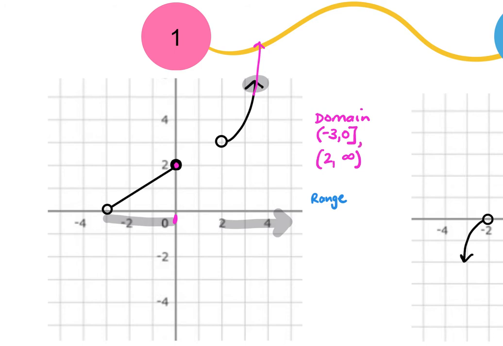The range, I think it will ask you for a comma on WebAssign is what I think it says to do. The range is bottom to top. So now we're working our way from the lowest y to the highest y. The lowest y, we have ranges this whole direction, which means from here to here, or from 0 to 2, there are y values. And then over here, it means it starts at this y and it continues up to positive infinity. So now we're saying 3 to positive infinity.